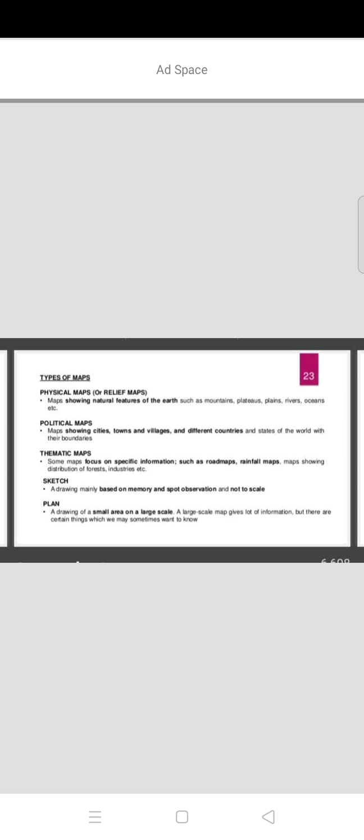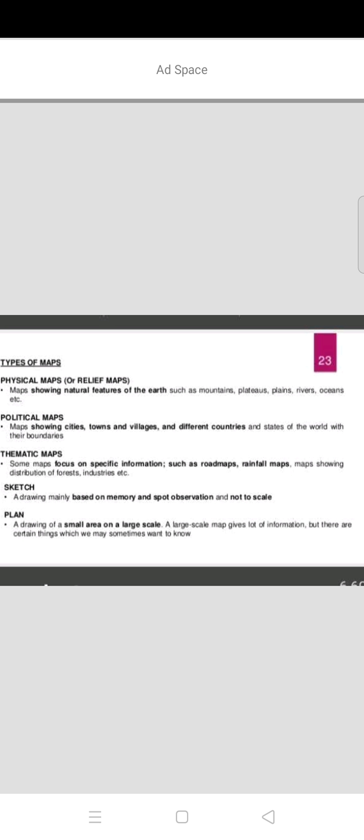What is a plan? A drawing of a small area on a large scale. A large scale map gives a lot of information, but there are certain things which we may sometimes want to know. See here, what is a plan? When they are constructing buildings or our home, the builders first give the plan. So what is the plan? Where we have to construct the kitchen, where the bedroom is and where the bathroom is. That is a plan.